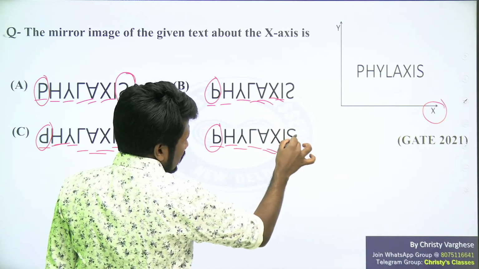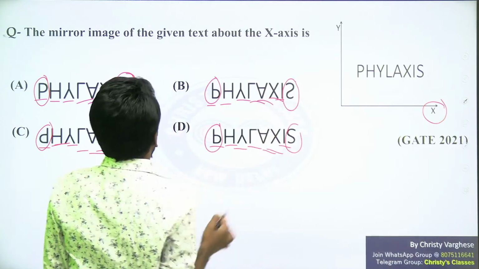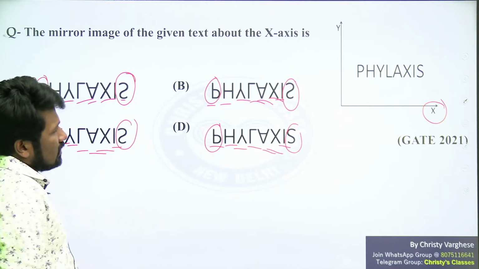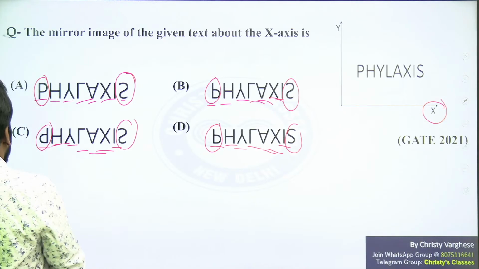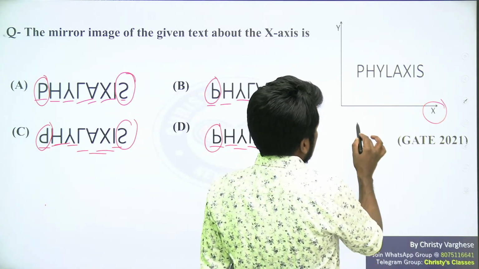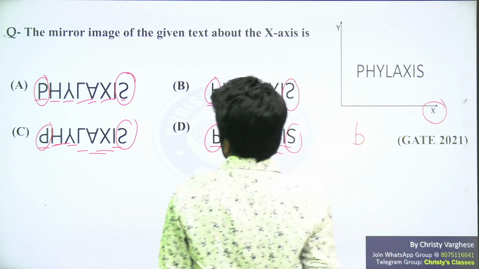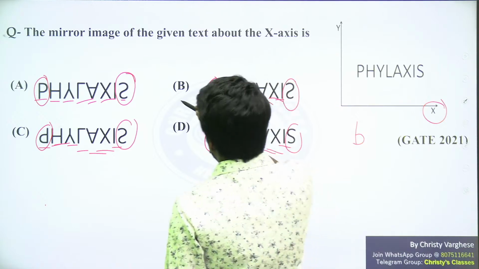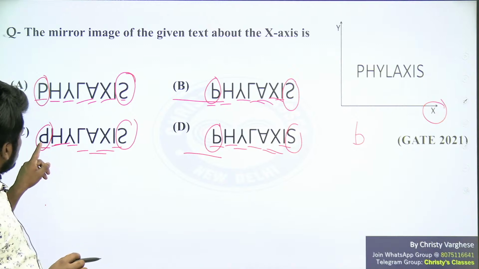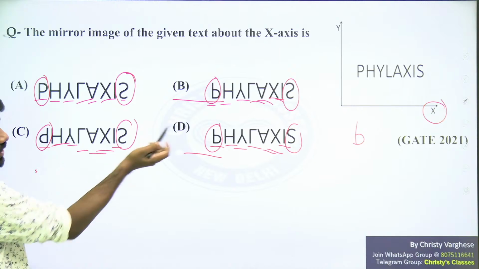Look at this. This is a little longer. This is shorter. So here even the position is different. So P and S is enough to find the answer. So let us check P first. P is like this. When you flip it, it will be like this. Isn't it? That is option B and D are okay with that. But option C is wrong, because here there is a vertical and horizontal flip. That is unnecessary.